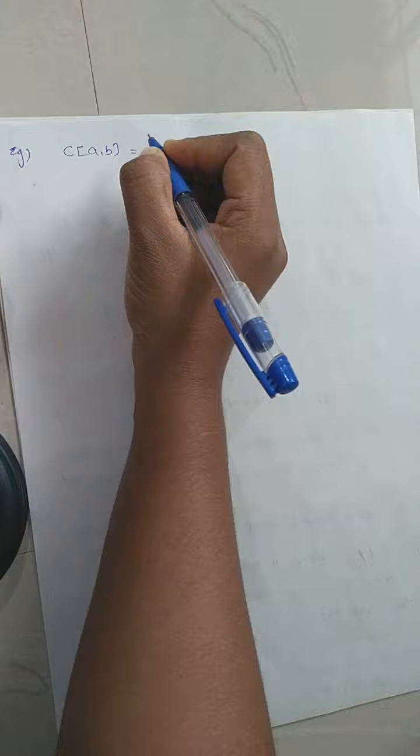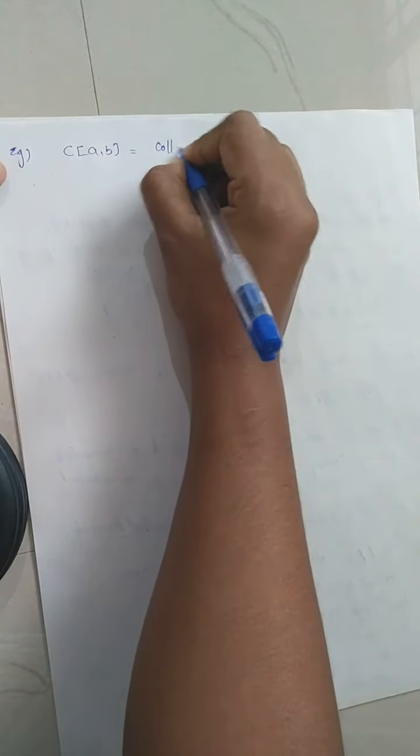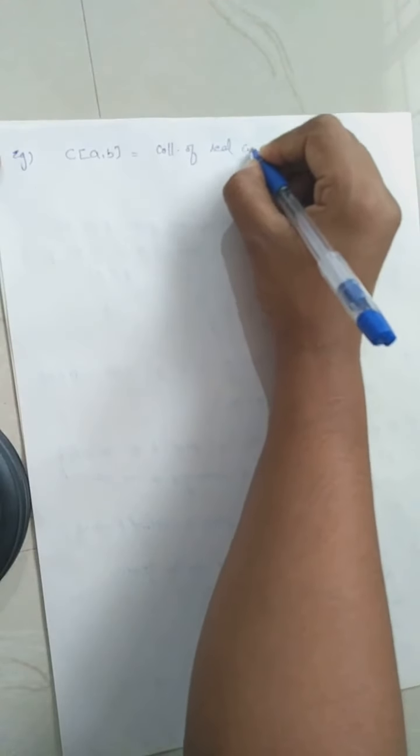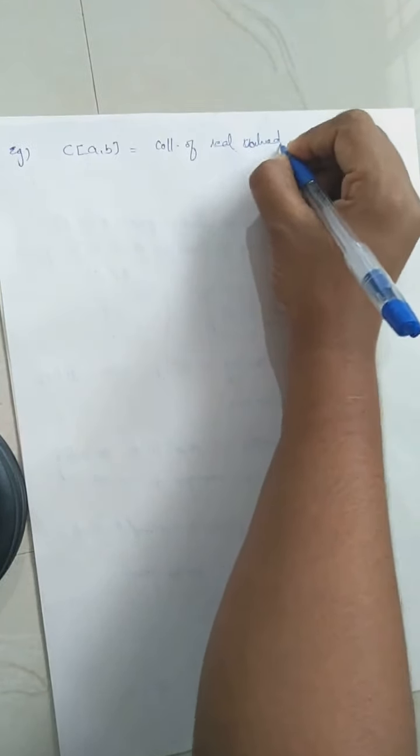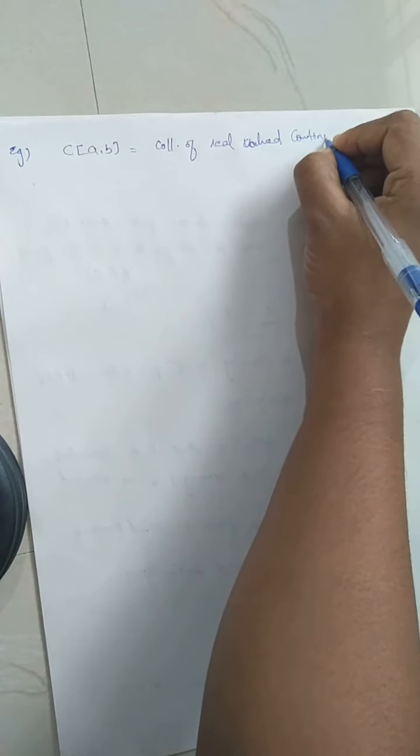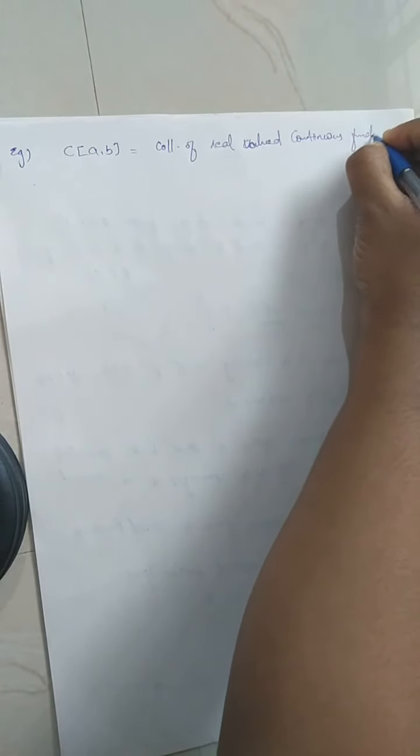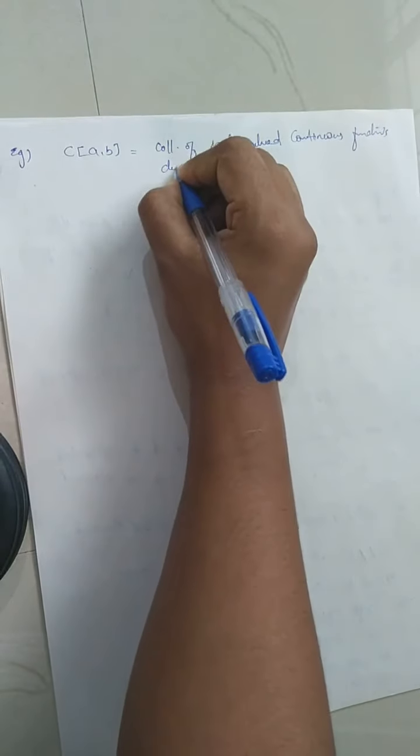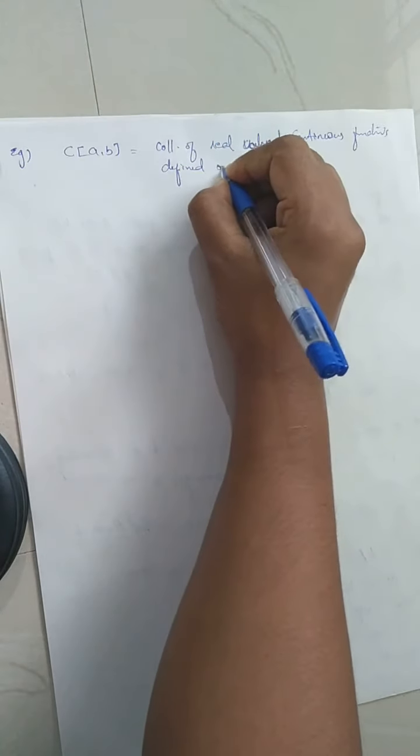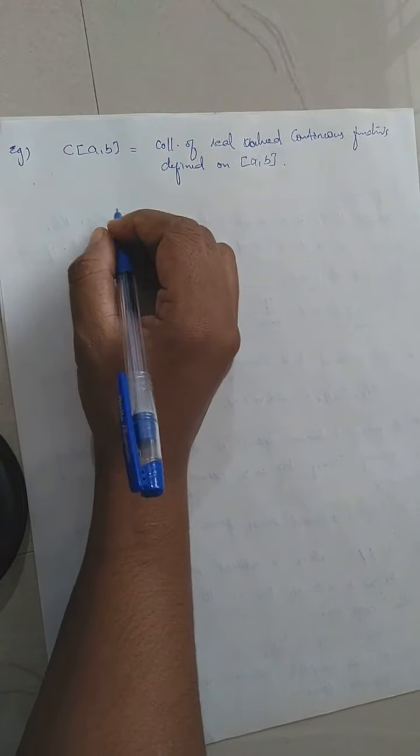One more example. Consider C[a,b]. What is C[a,b]? C[a,b] is the set of real valued continuous functions defined on the closed interval [a,b]. You can prove that this is a normed space.